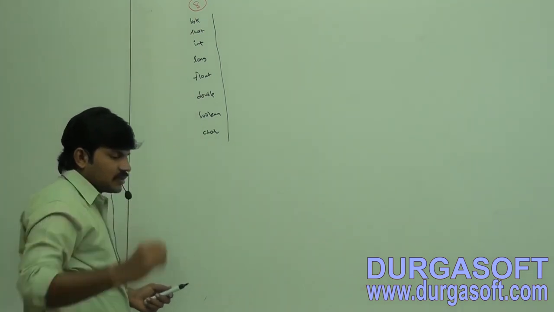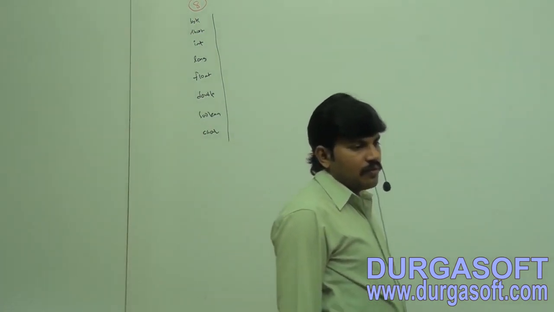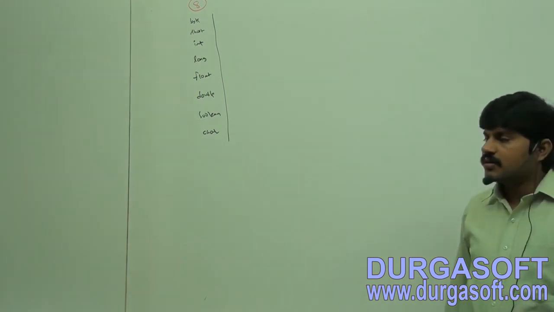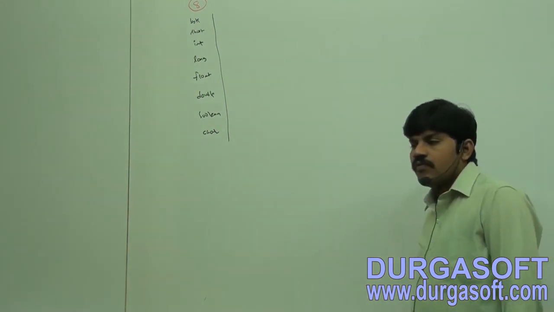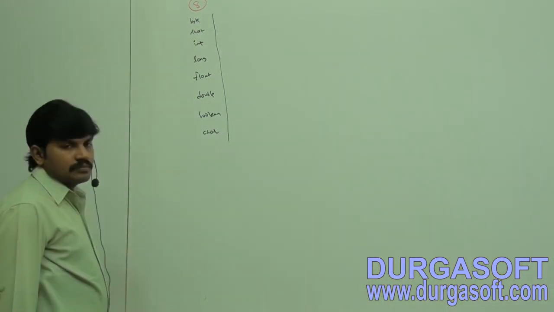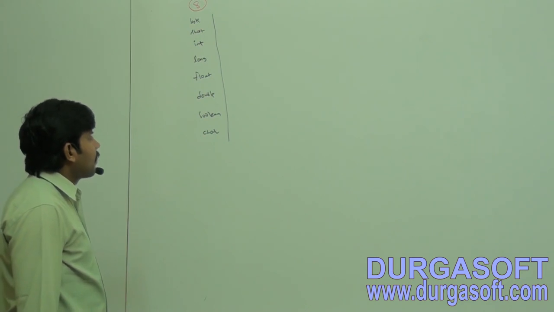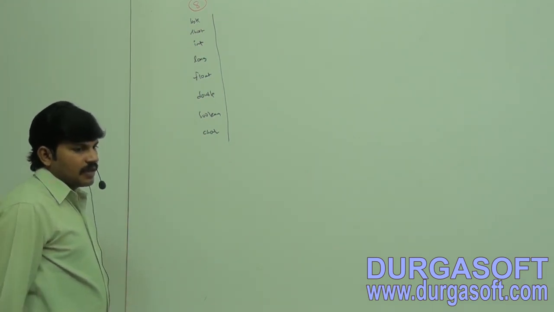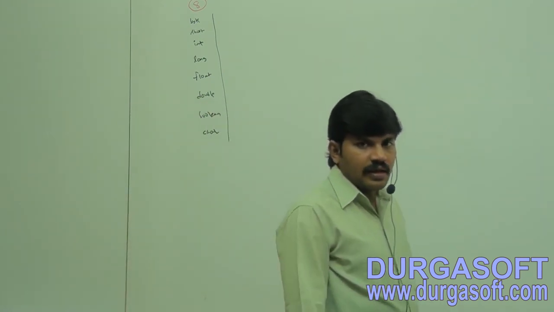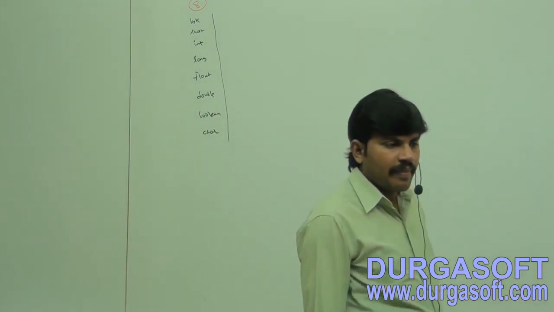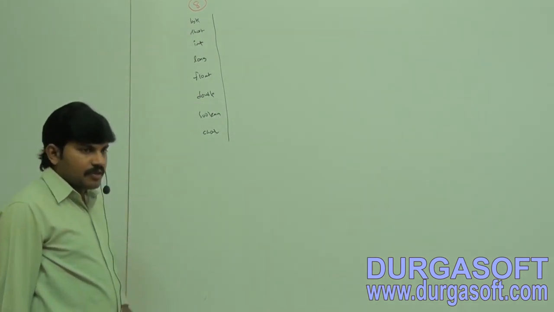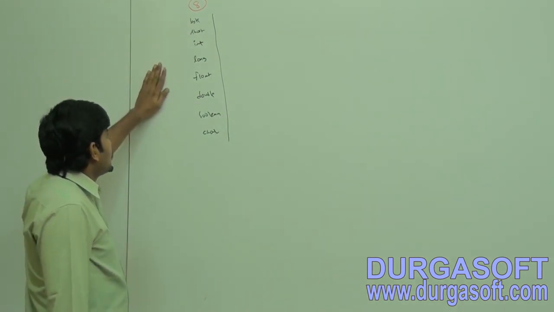Okay, add all these things. Keywords for data types: byte, short, int, long, float, double, boolean, char. Completed, right? Next point.